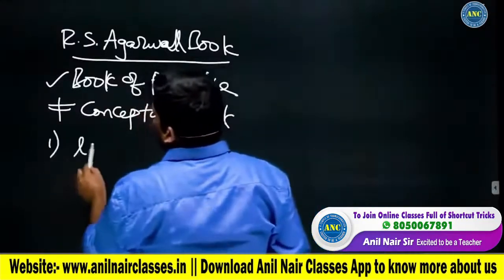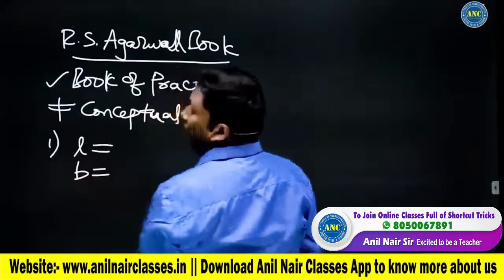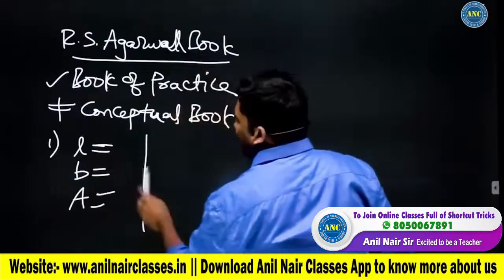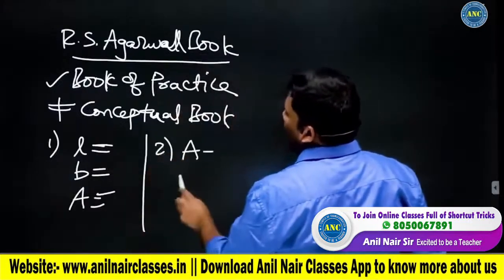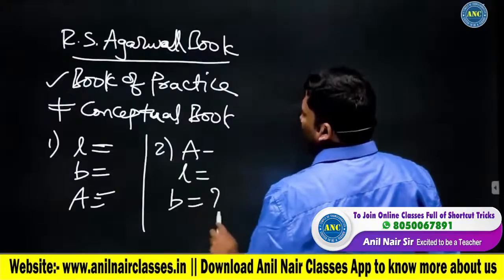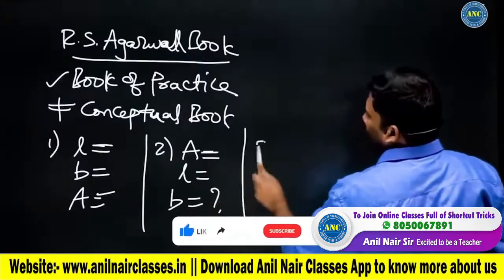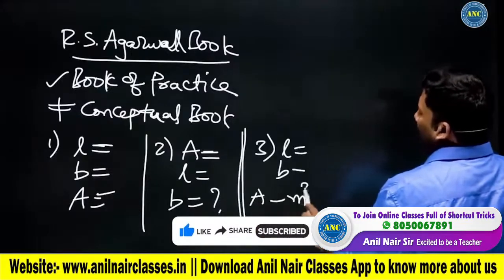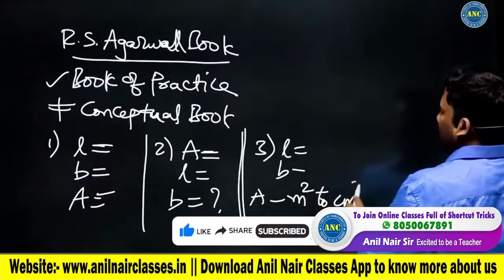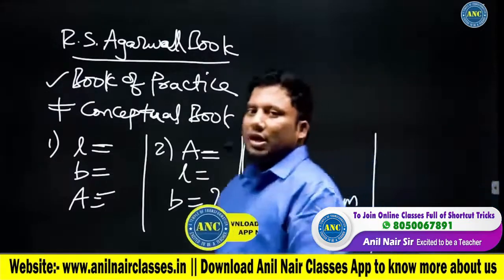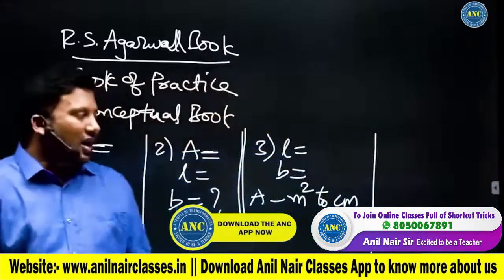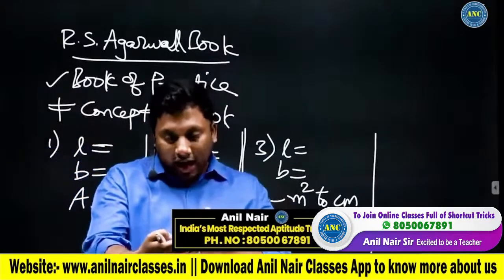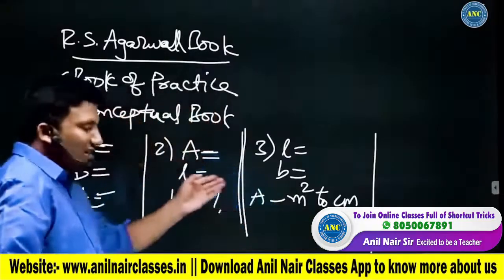First question, length of a rectangle is given, breadth of a rectangle is given, area of a rectangle we need to determine. Second question, area is given, length is given, breadth we have to determine. Third question, length is given, breadth is given, area we have to convert from meter square to centimeter square. And students will open the book and tell their parents and think that I am studying aptitude. Is this studying aptitude?